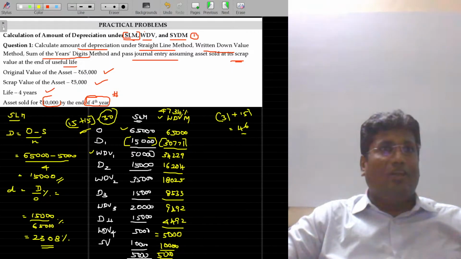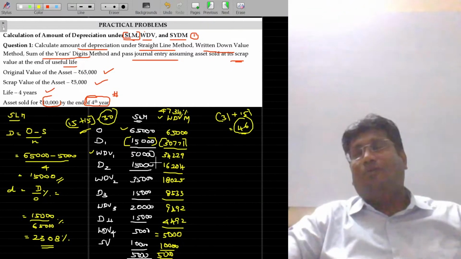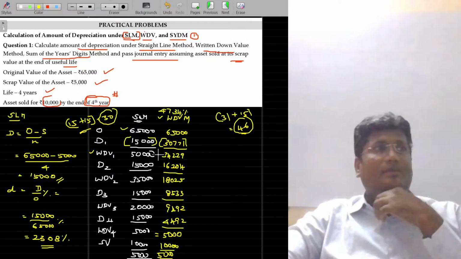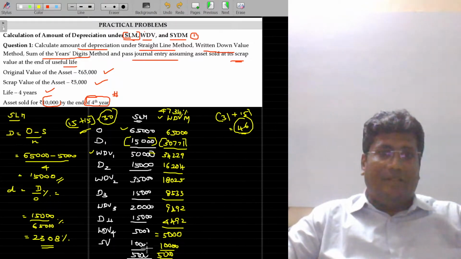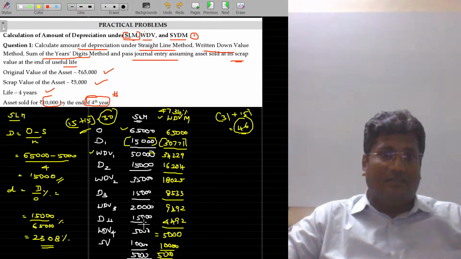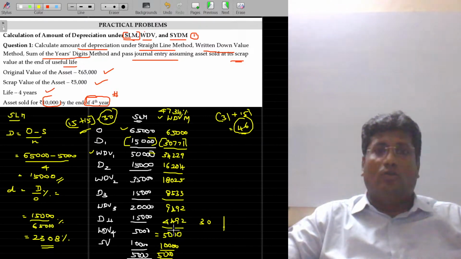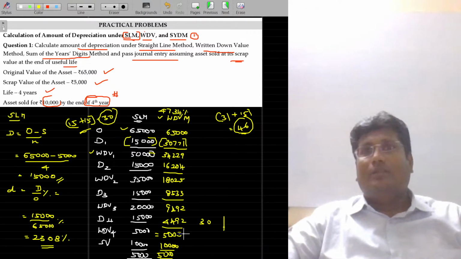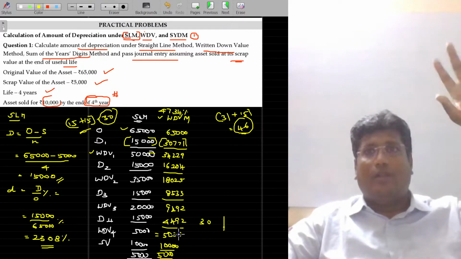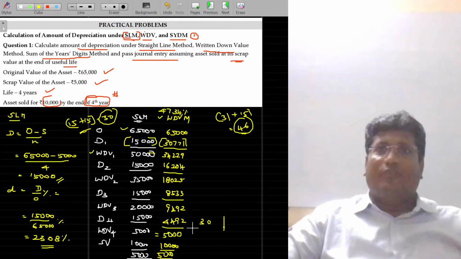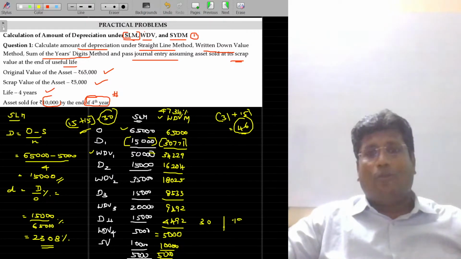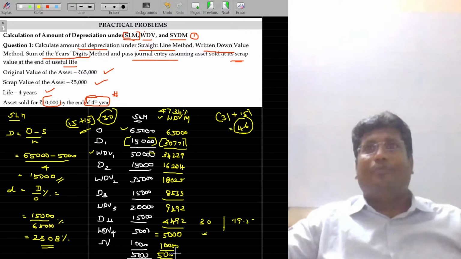Now tell me, whom do you choose, me or the other friend? Here 30 rupees per kilometer driven, here 46 rupees per kilometer driven. Definitely you choose the 30 rupees, cheaper, isn't it? A few years later, in the SLM method, this fellow charges again the same 30 rupees. This fellow charges only 4,492 for 1,000 kilometers, which means around 4 rupees 50 paise, plus 15 rupees for petrol, so he charges 19 rupees 50 paise. This fellow charges 30 rupees.